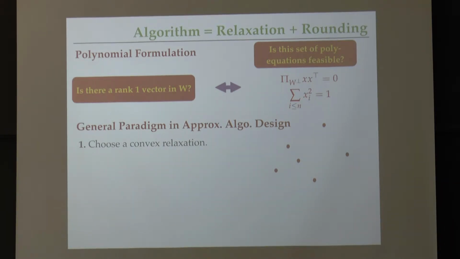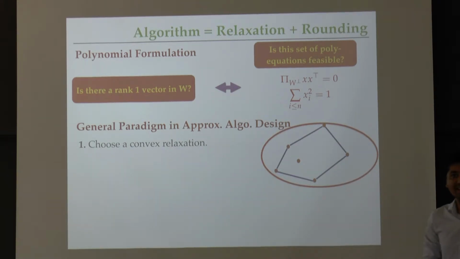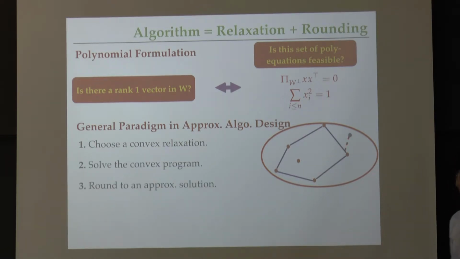The tightest possible convex set I could choose is basically just the hull of the solutions. Of course, I don't know any of these points. If I did, I would not be doing this. But let's imagine for now that this is the convex hull. And we would want our convex relaxation, the convex set, to actually contain this convex hull. In general, as I said, we don't have a handle on this, so we enlarge it to a different convex set, a larger one in general, which we can somehow easily work with, right? So let's say this is the nicely describable convex set that contains this hull. Then what do we do? Well, we go ahead and solve the problem of feasibility on this convex set.